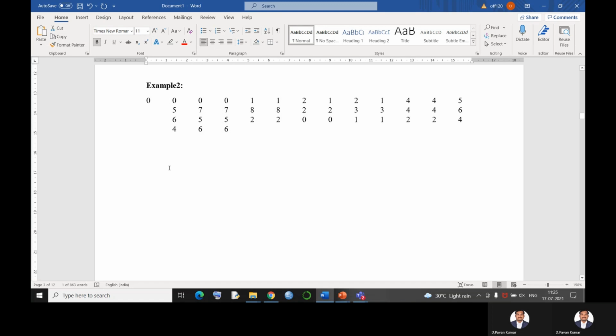Then what? How do we solve this problem? Simply 0 plus 0 plus 0 plus 0 plus 1 plus 1 plus 1 plus 2 plus 1. So we add all the observations and divide by the total number of observations. Finally, we get the answer.